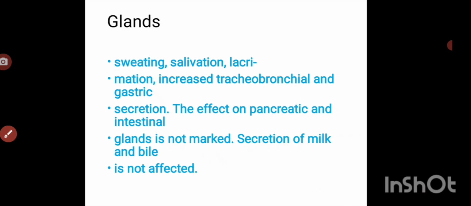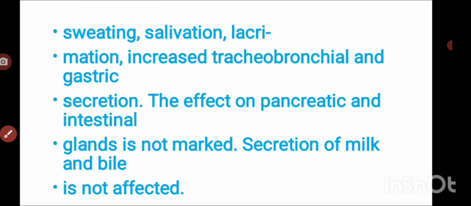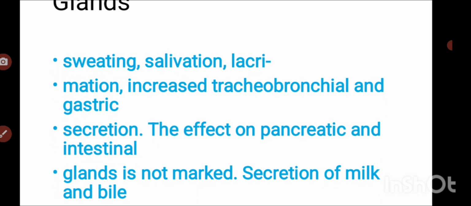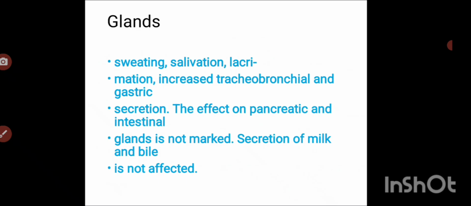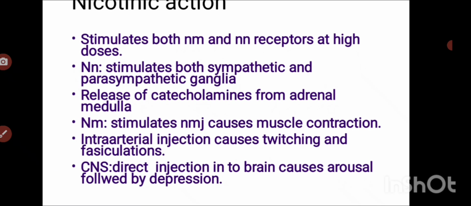Then they also have effects on various glands, so they increase sweating, salivation, lacrimation, and they increase respiratory secretions and gastric secretions, but they have less effect on pancreatic and intestinal secretions. All the above are the muscarinic effects.